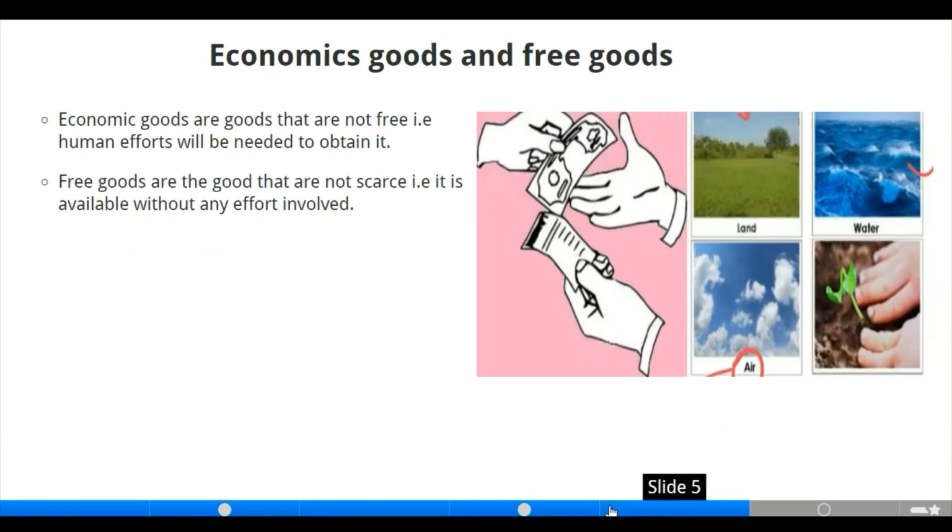We have economic goods and free goods. The difference between economic goods and free goods: economic goods are goods that are not free, that is, goods that require human effort to obtain. While free goods are goods that are not scarce in nature, that is, they are available without any effort involved.